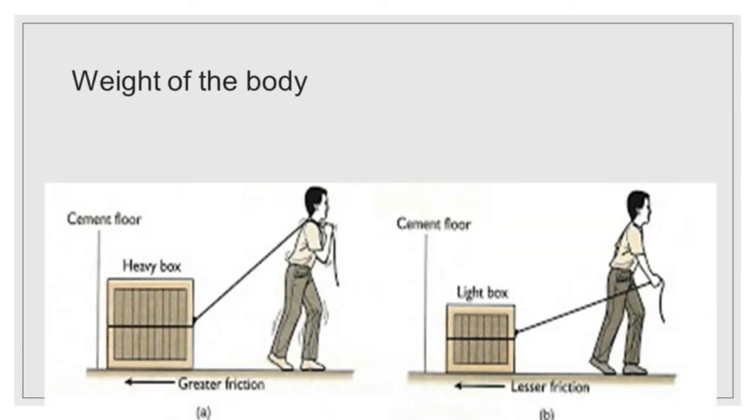The next factor affecting friction is weight of the body. In picture A, the man finds it hard to move the heavy box. In picture B, the man finds it easy to move the light box. What's the reason? Yes, the heavy box produces greater friction and the lighter box produces lesser friction.